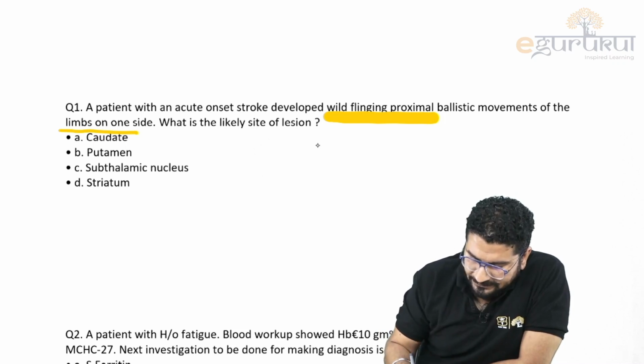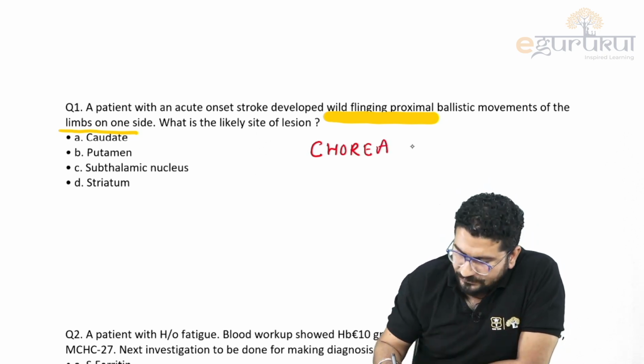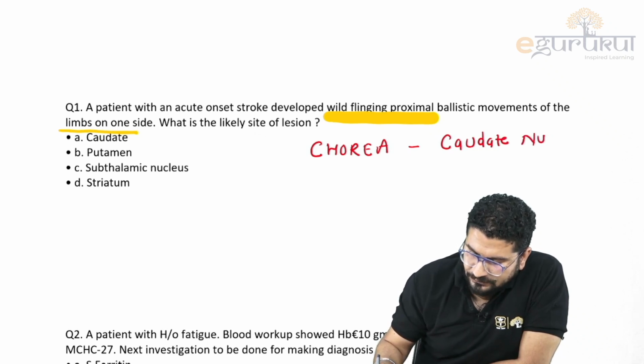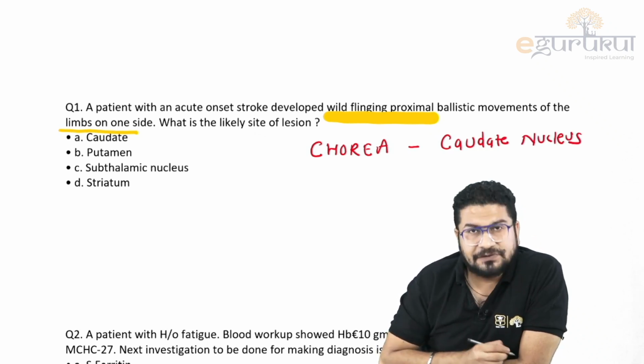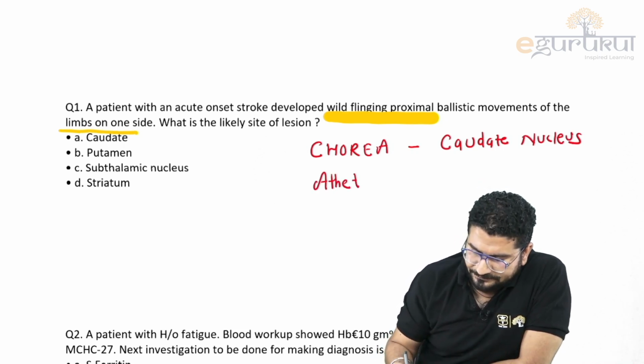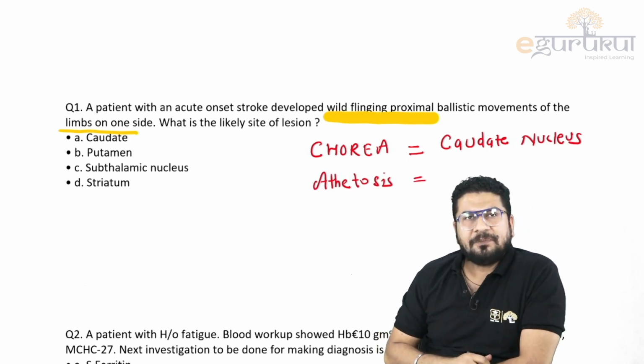There are certain involuntary movements. One is called semi-purposeful involuntary movement. We call this chorea. Chorea you will see whenever there is damage to caudate nucleus. Next is athetosis. This is also a type of involuntary movement.